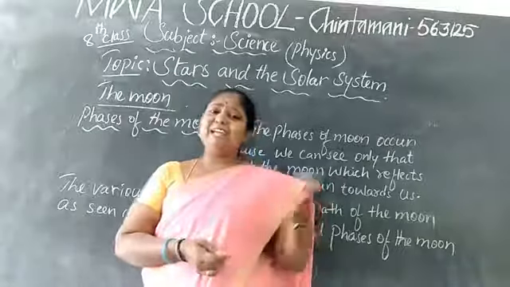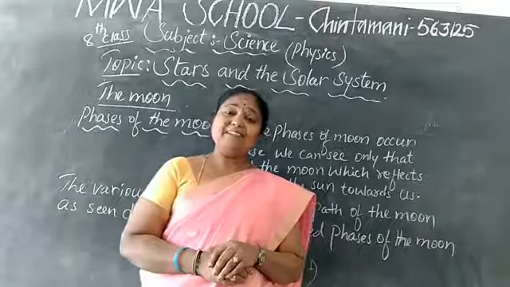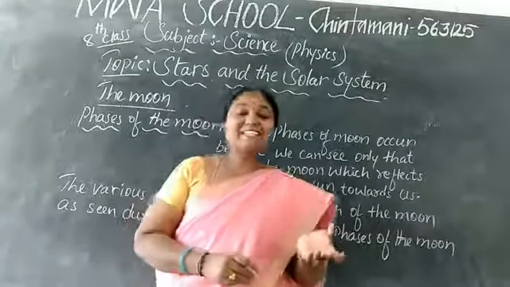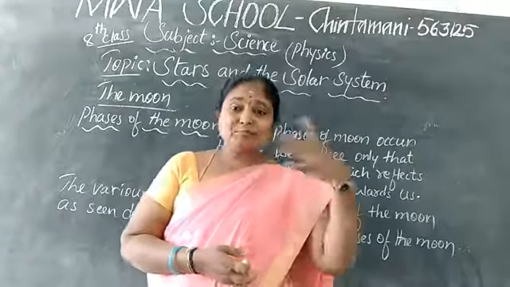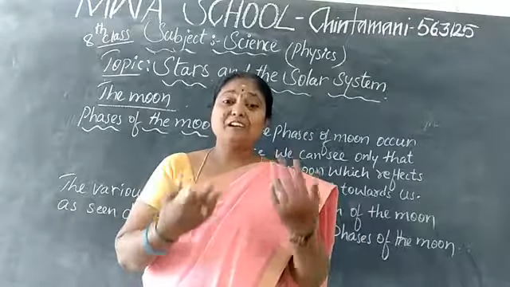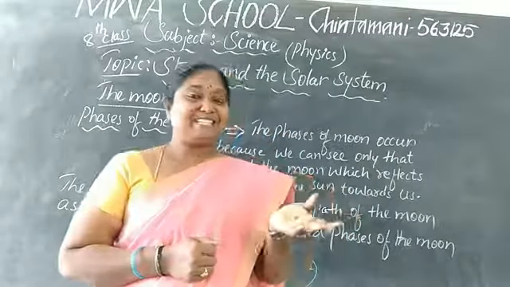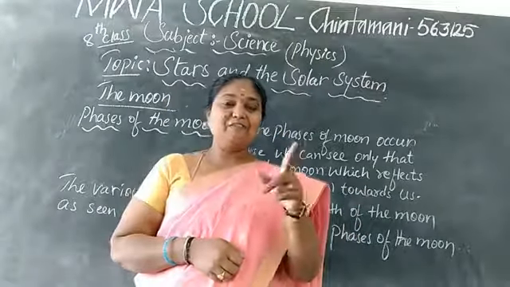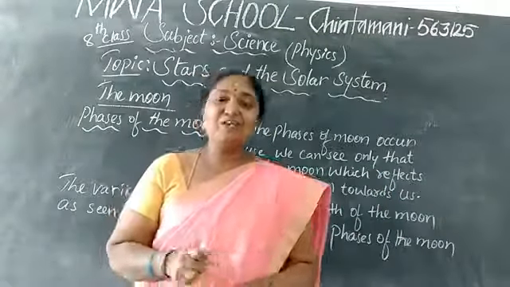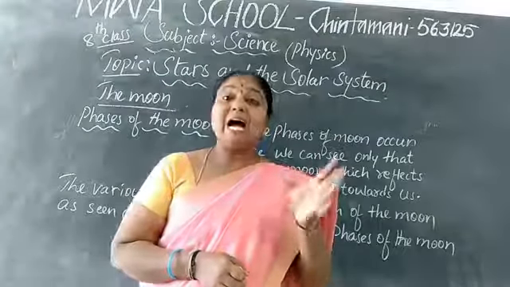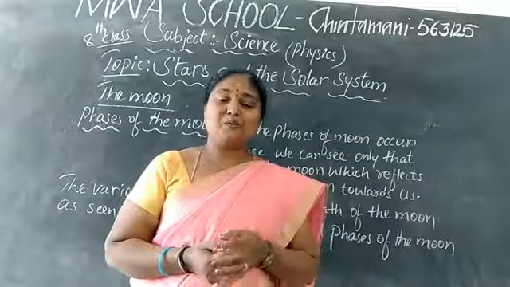So why is this going on? Has anybody read about that? No? Then how does it happen? That is what we call the phases of the moon. By these moon shapes, we celebrate festivals. After seeing the crescent moon, we celebrate the Ramzan festival. If it is the full moon, we call it Buddha Purnima. And Amavasya, Mahalaya Amavasya. So by seeing the moon, a few festivals we celebrate.